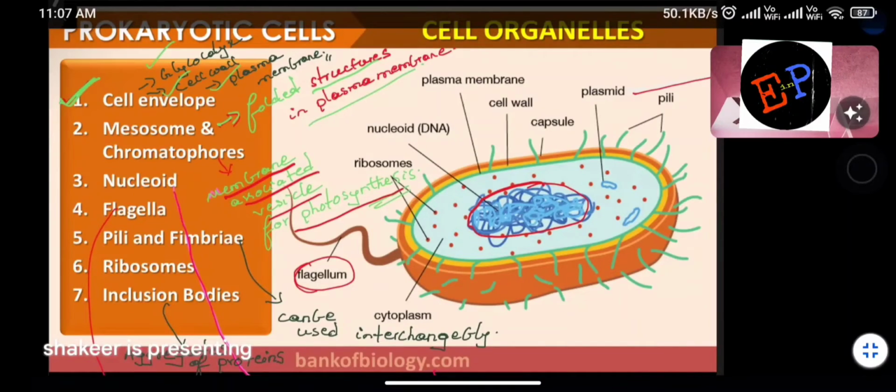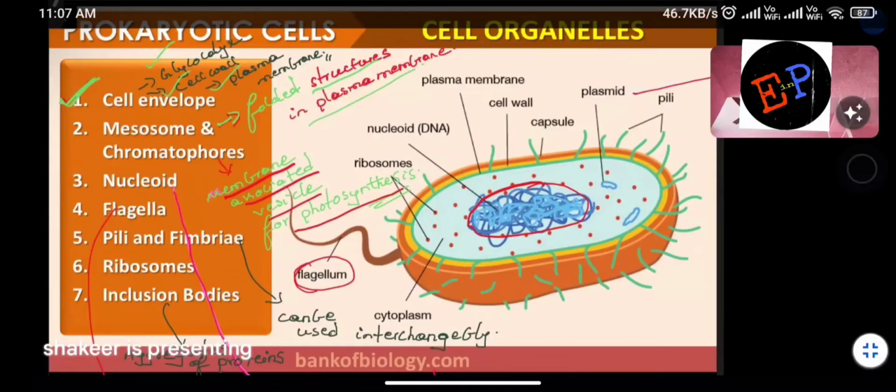Clear? Next, pili and fimbriae. Their singular forms are pilus and fimbria. Able to understand now? Pili and fimbriae are hair-like structures which are responsible for attachment.